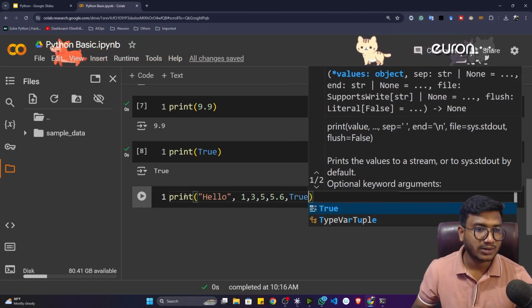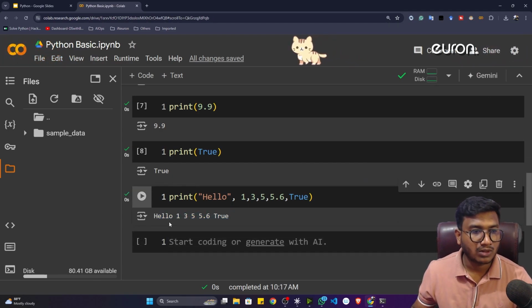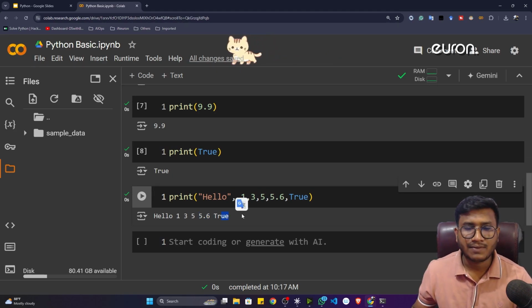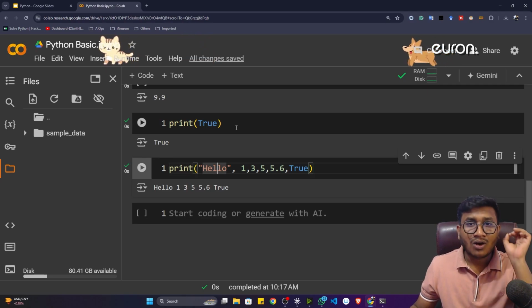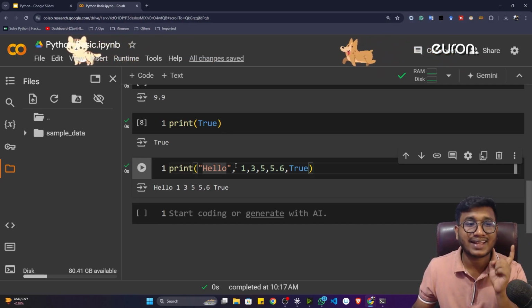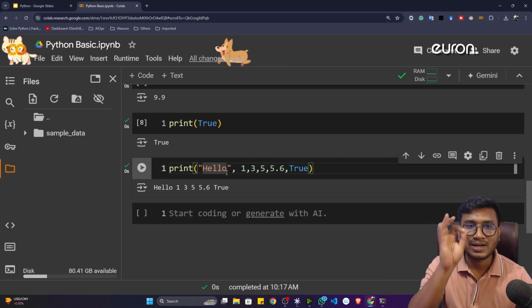Now if I execute this code, you will see all the data is printed: hello, 1, 3, 5, 5.6, then true. Everything is printing inside the console. That's how powerful it is. It can print not only one specific data but multiple data types with the help of one print function.